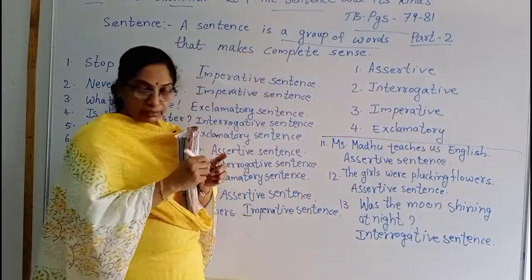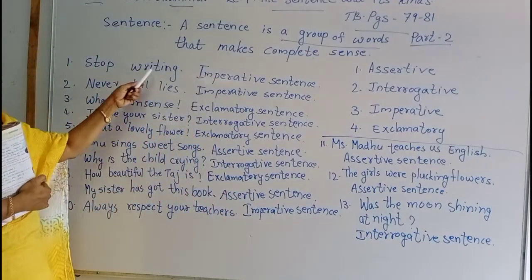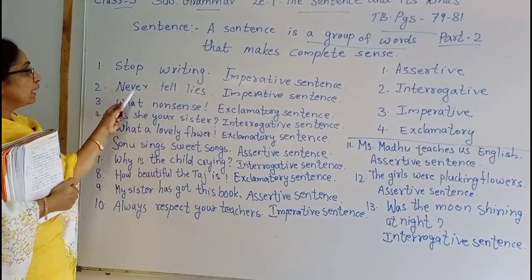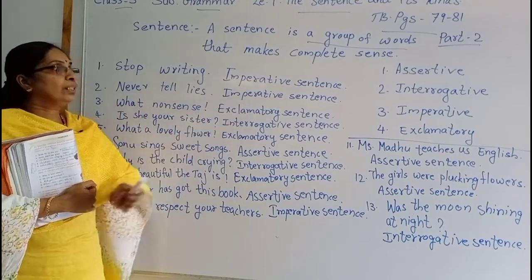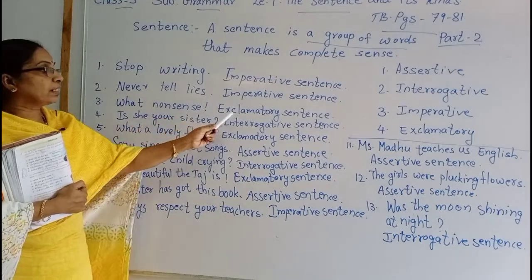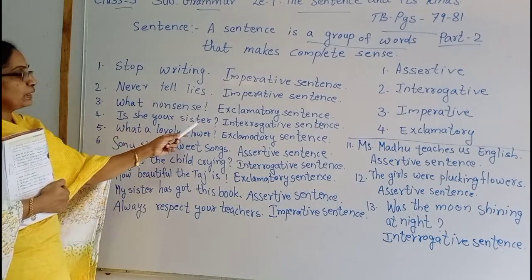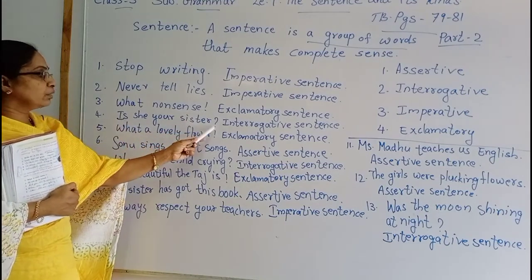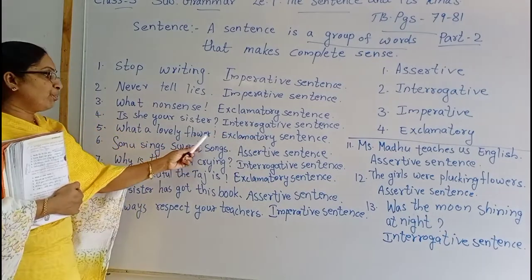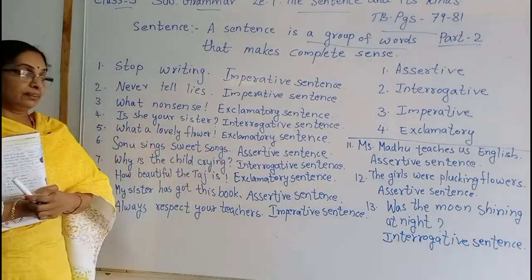These are the exercise, children. Once again, we will repeat. First one is stop writing. That is imperative sentence. Second one is never tell lies. That is also imperative sentence. What nonsense? That is exclamatory sentence. The symbol of this. Is she your sister? Question word and question mark. That is interrogative sentence. What a lovely flower. Here exclamatory. So, exclamatory sentence.